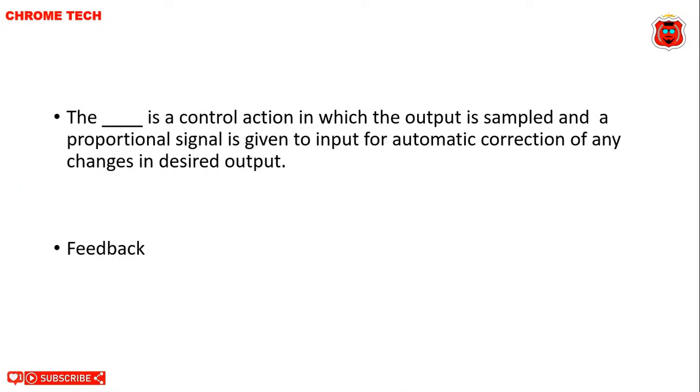The dash is a control action in which the output is sampled and a proportional signal is given to the input for automatic correction of any changes in desired output. Feedback. The feedback is the correct answer. The feedback is a control action.